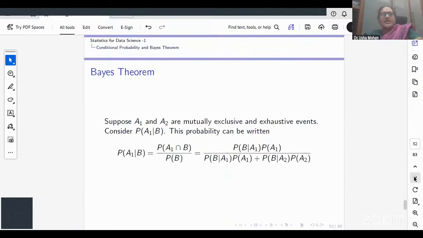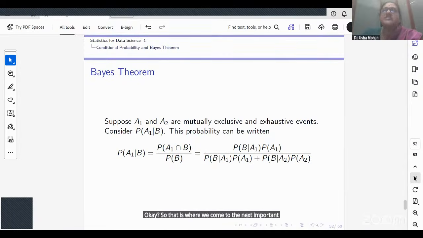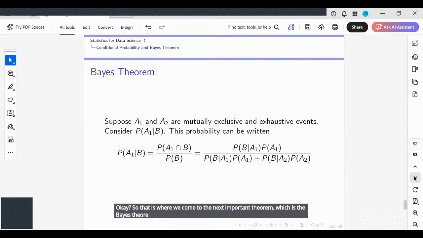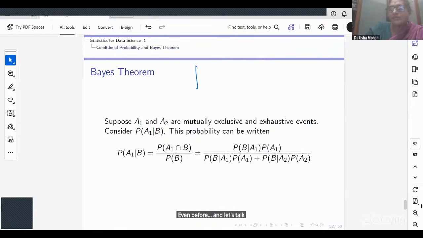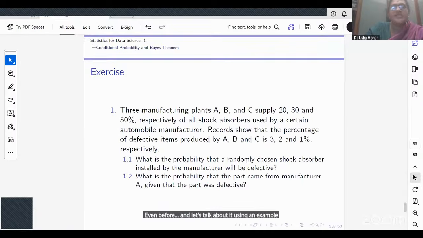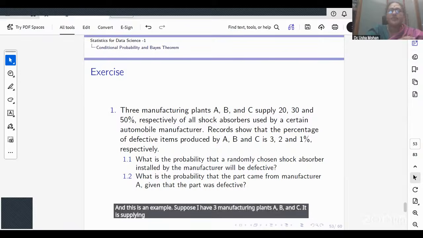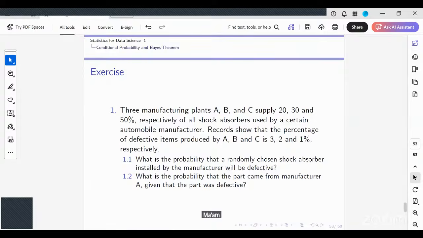Okay. So that is where we come to the next important theorem, which is the Bayes theorem. Let's talk about it using an example. Suppose I have three manufacturing plants, A, B, and C. It is supplying 20%, 30%, and 50% of all